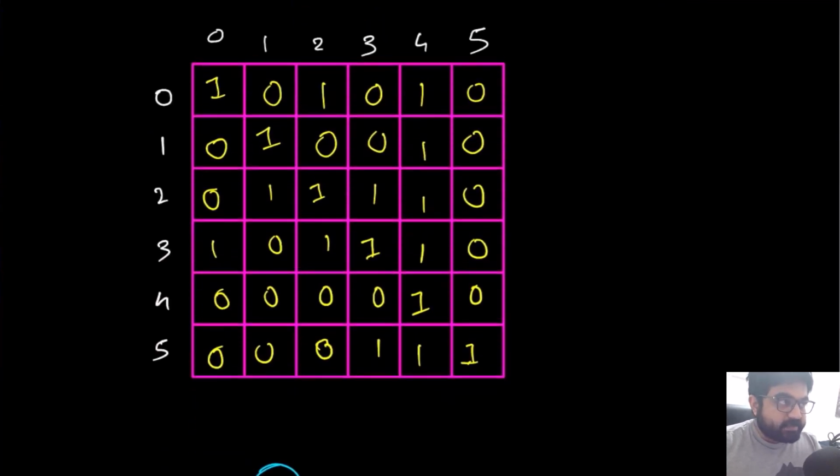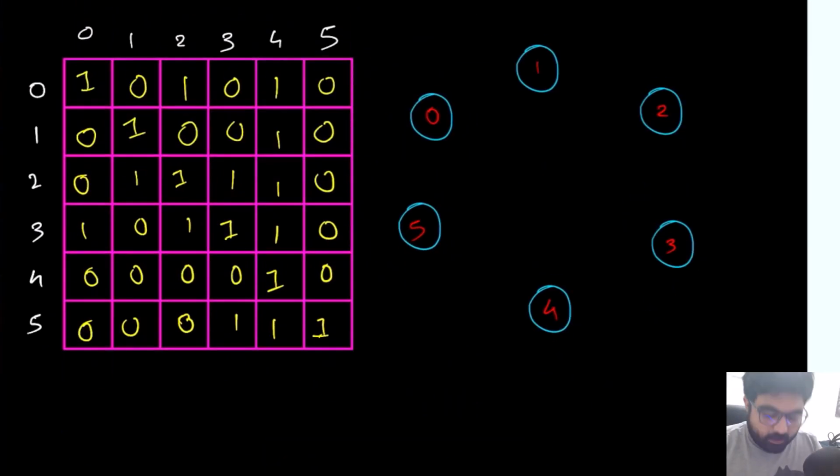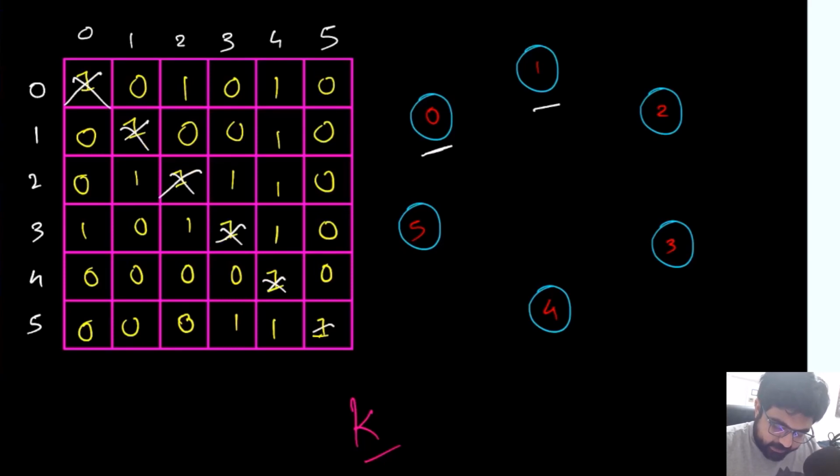Let me try to explain very quickly with a bigger example. Now we have a bunch of different values over here. Basically, we are going to use the knows function and go through every single value and see whether it knows the next value or not. First we see whether 0 knows 1 or not. We can ignore the diagonal values because we do not care if they know themselves. In this case, 0 does not know 1, which means we can say for sure that 1 cannot be a celebrity.